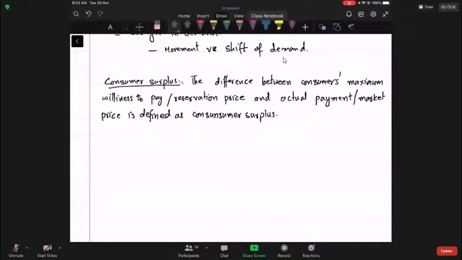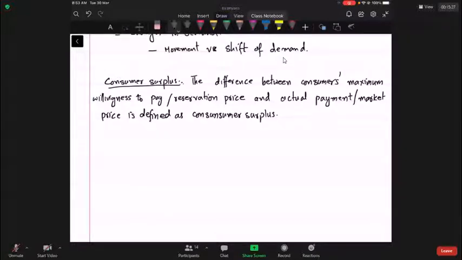Okay. The difference between consumers' maximum willingness to pay or reservation price and actual payment or market price is defined as the consumer surplus.